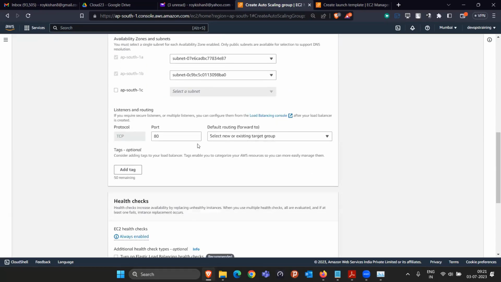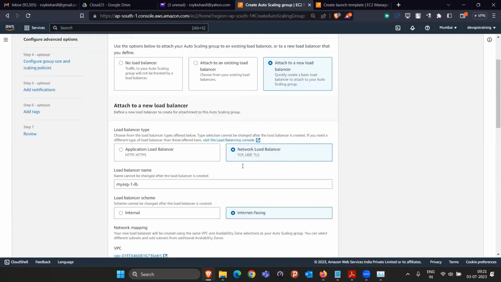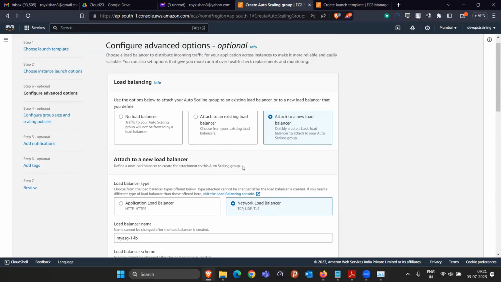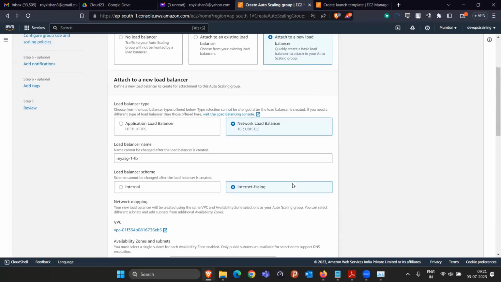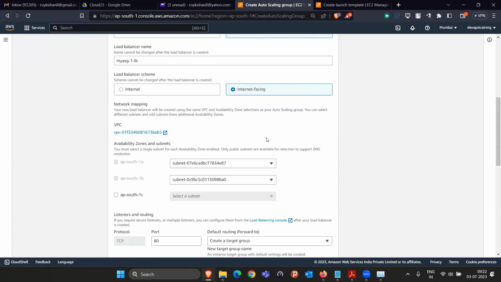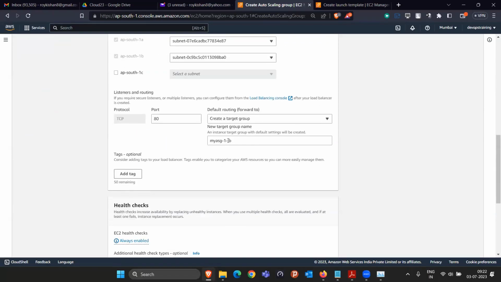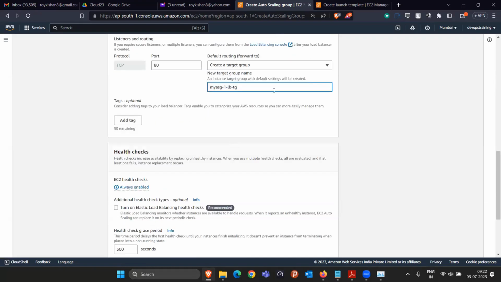Now they are saying that in the network load balancer, we are going to use a target group. They're asking, do you have any target group? I'm saying that you have to create a target group. Now see how interesting it is. Auto scaling group is going to launch the EC2 instance with the help of the launch template. It is going to create a load balancer with the name network load balancer, and make it internet facing. It will create a target group with this name. If you want to change the name, you can give it a name like -tg. And inside this target group, it will automatically add all the EC2 instances, so we don't have to worry about it.